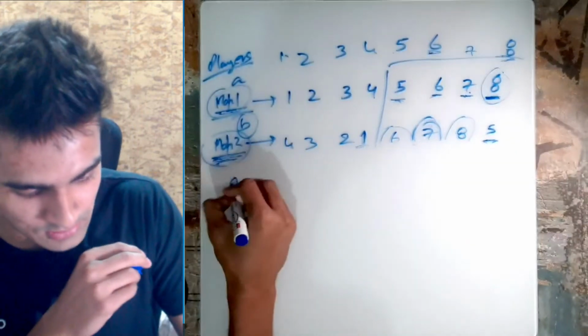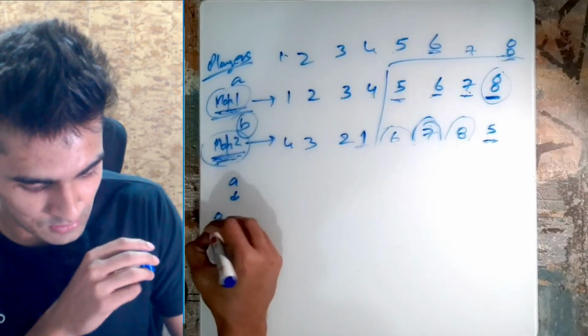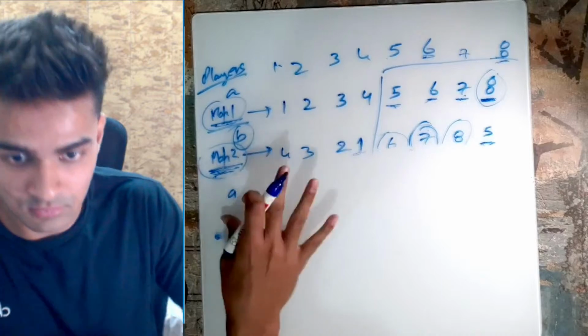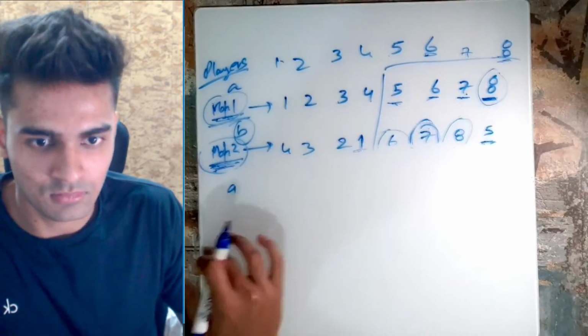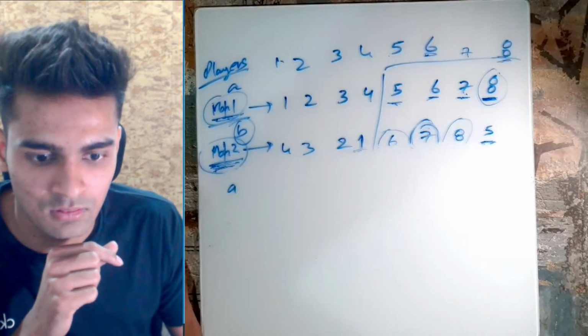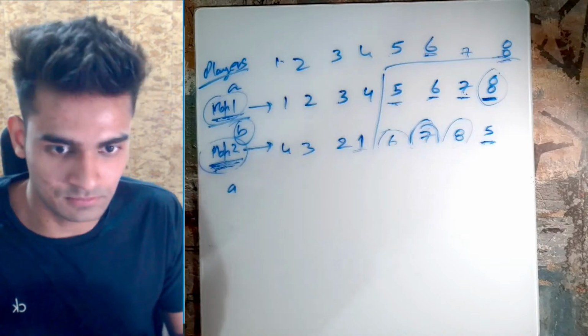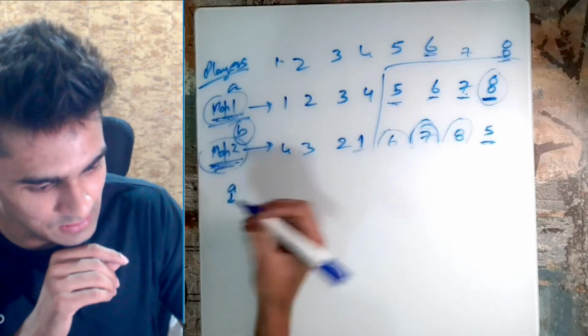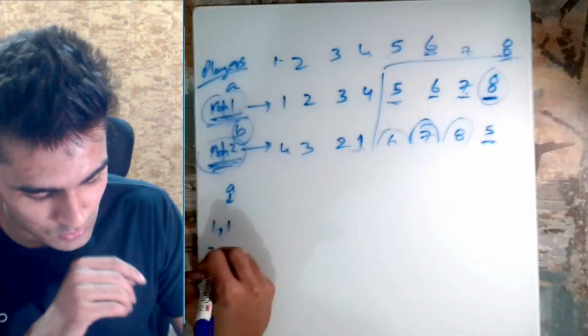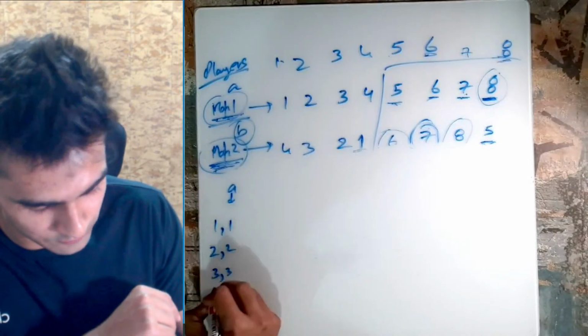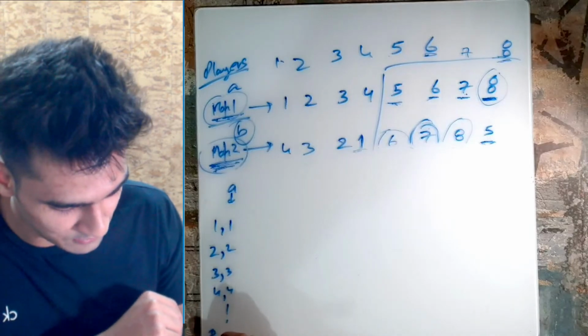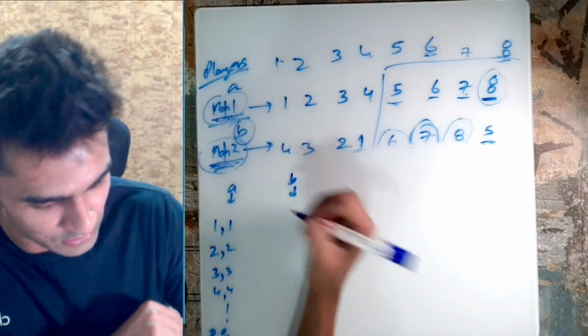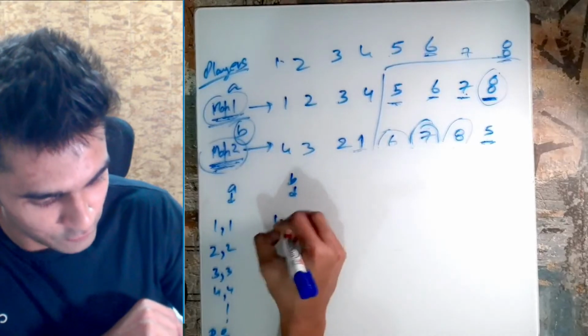Okay, so his A is actually 1 1, 2 2, 3 3, 4 4, and so on till 8 8, and B is actually 1 4 first.